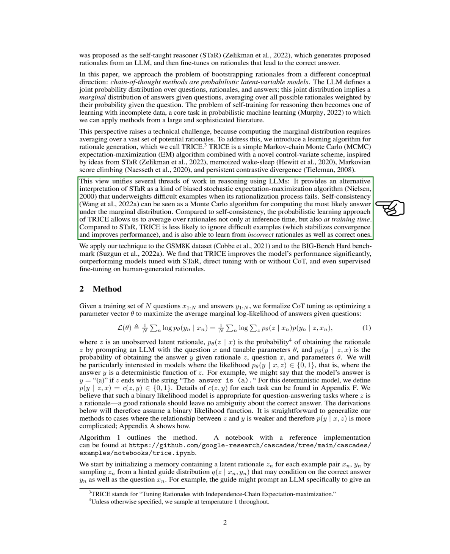This view unifies several threads of work in reasoning using LLMs. It provides an alternative interpretation of STAR as a kind of biased stochastic expectation maximization algorithm that underweights difficult examples when its rationalization process fails. Compared to STAR, TRICE is less likely to ignore difficult examples, which stabilizes convergence and improves performance, and is also able to learn from incorrect rationales as well as correct ones.